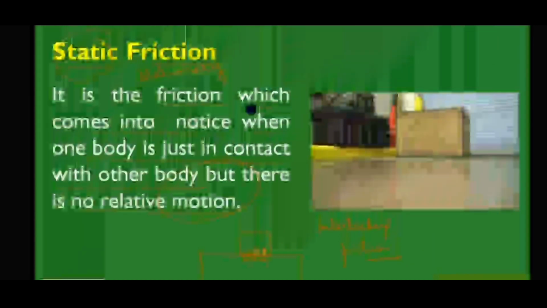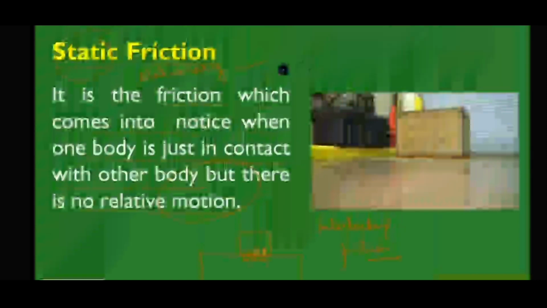For example, on a surface, I am going to drag the box from one place to another place. It produces sound. So it proves that if one body is in contact with another body, but there is no relative motion, if friction is there, it produces sound.